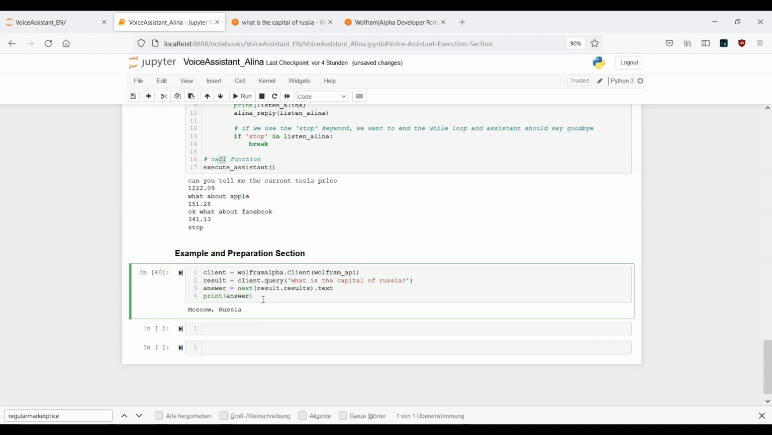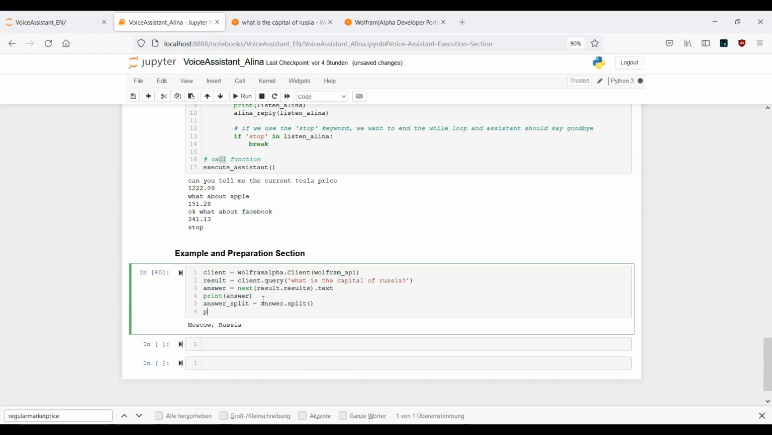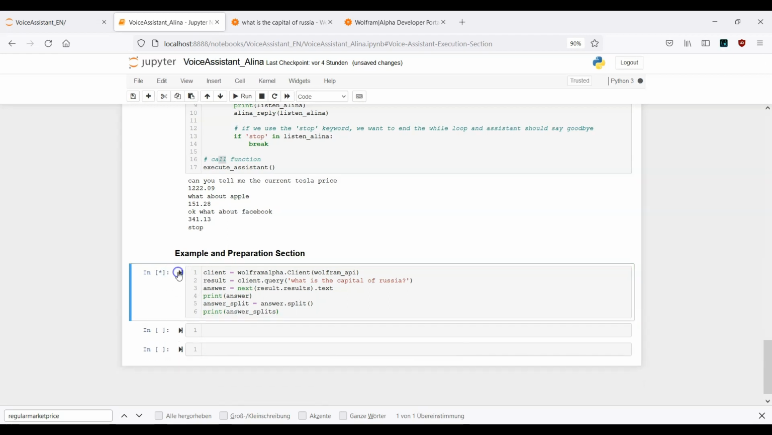Cool, but now this should be a little bit more interactive. We want to work with whole sentences. That means what we can do here is split up this answer. So answer_split equals answer.split. Here we can use the split function. And now let's print out answer_split. Let's see what we have here.